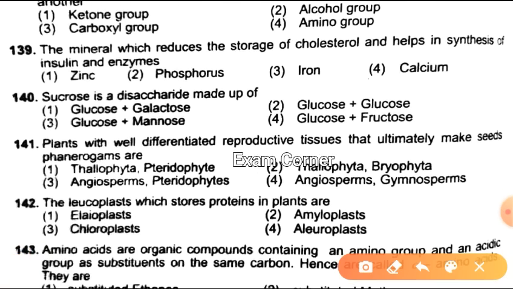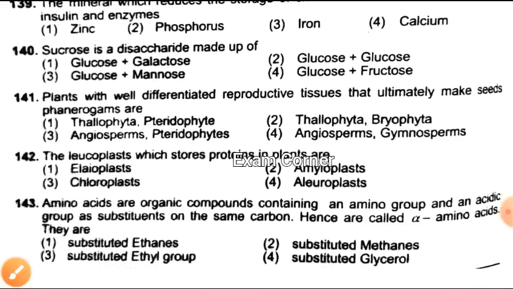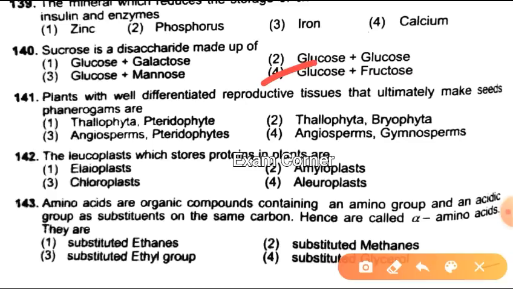Next one, the mineral which reduces the storage of cholesterol and helps in synthesis of insulin and enzymes is, okay, I think it is zinc, maybe other also, I don't know, but zinc is the answer, I think. Next 140, sucrose is a disaccharide made up of, here the correct answer is glucose and fructose. Next one, plants with well differentiated reproductive tissues that ultimately make seeds, phanerogams, are angiosperms and gymnosperms is the right answer.